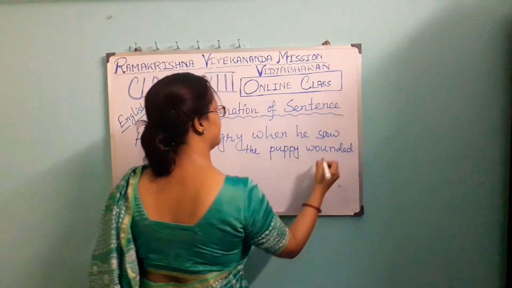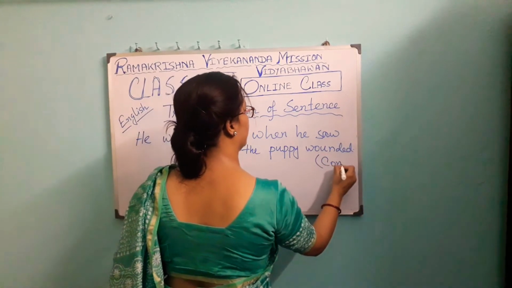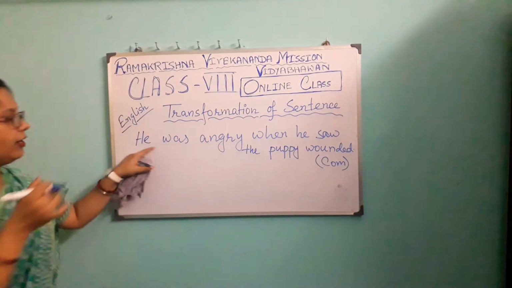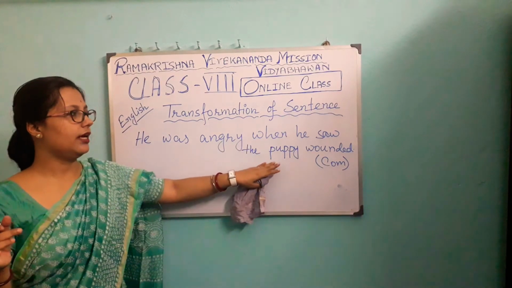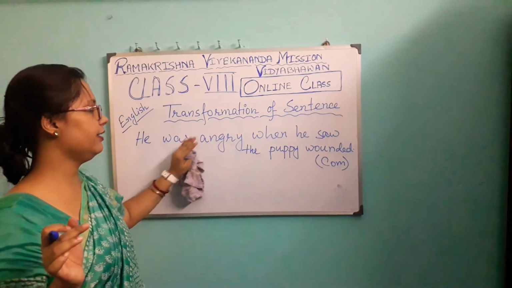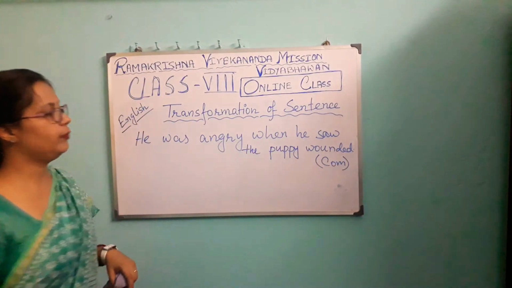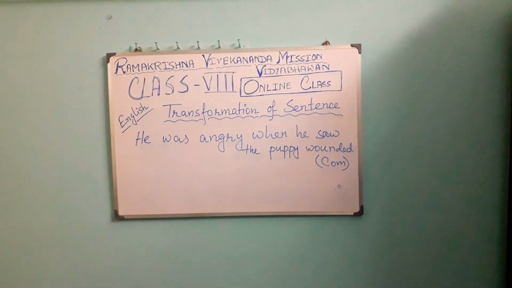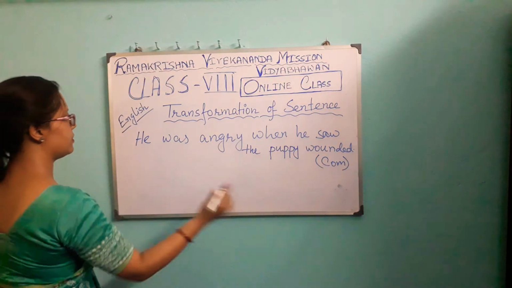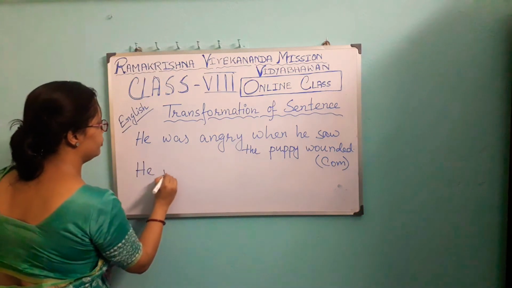This is a complex form. He was angry when he saw the puppy wounded. Clear? This is a complex form, this is the principal clause, and the rest is the subordinate clause. Now, if we want to change this to simple form, what would we have to do?